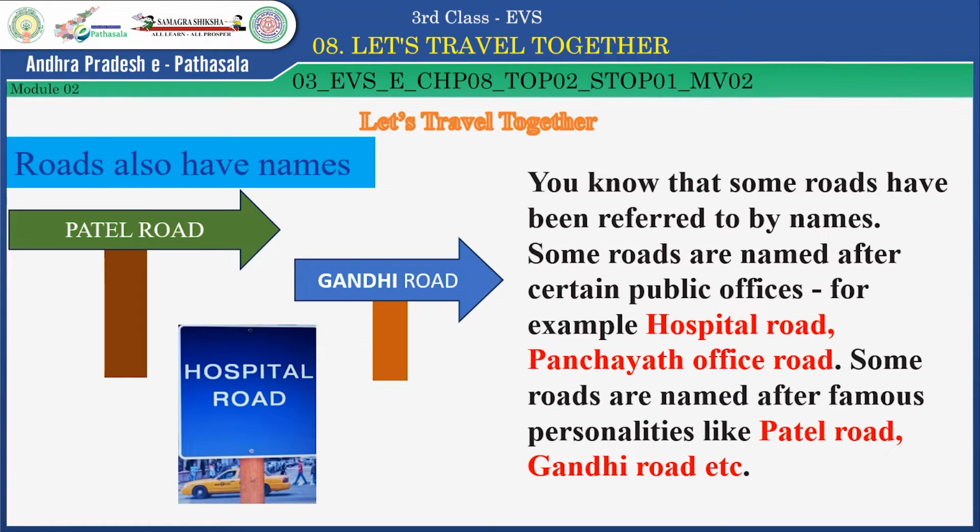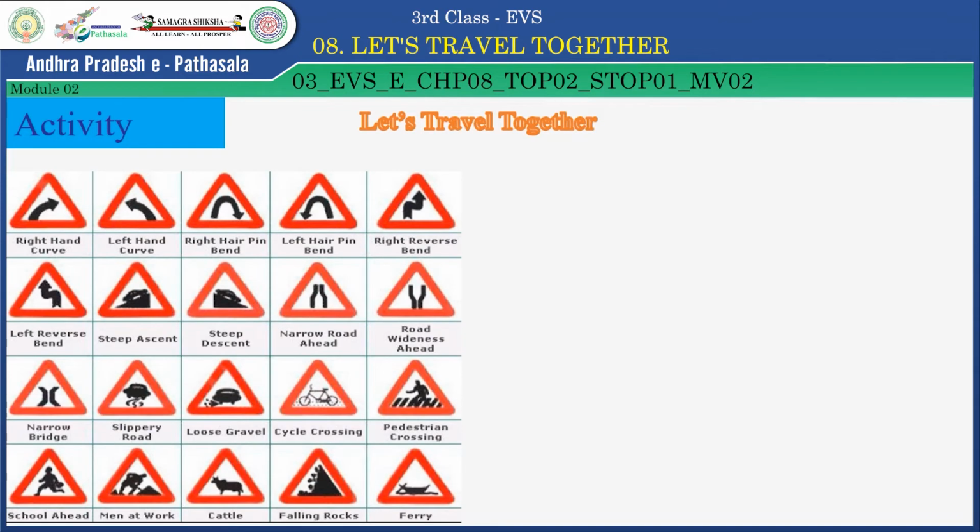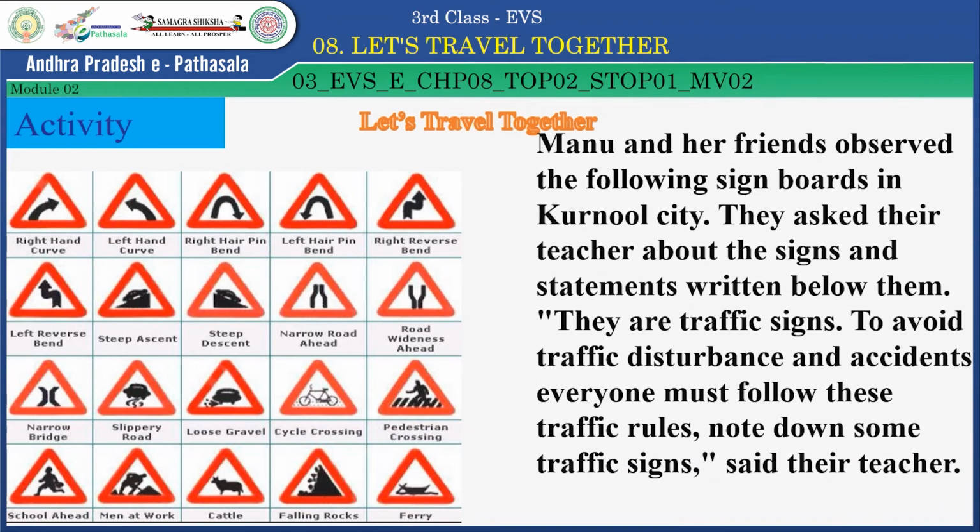Okay, children? Now let's do an activity. Children, let us do this activity. First, you look at the signboard. Observe these signs and read what is written under each sign. Manu and her friends observed the following signboards in Kurnool city.